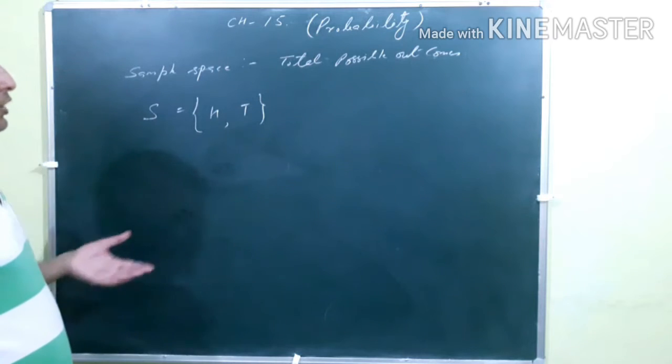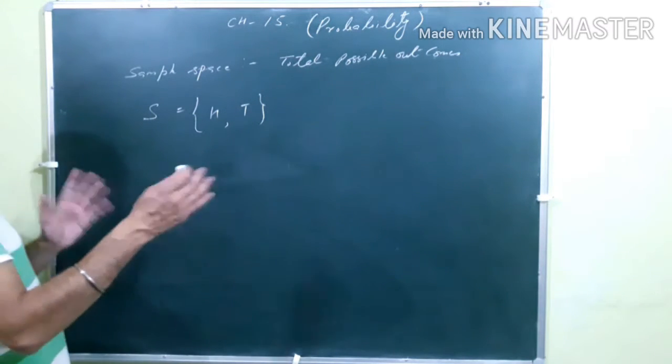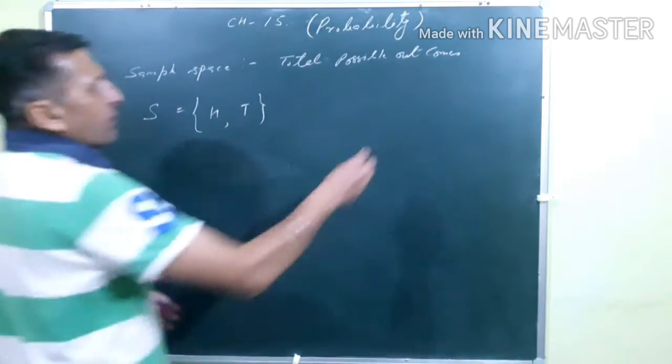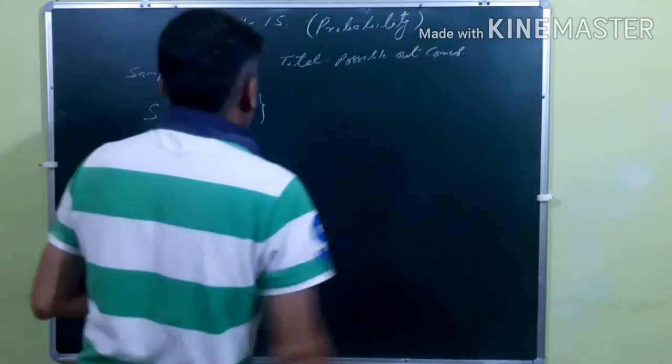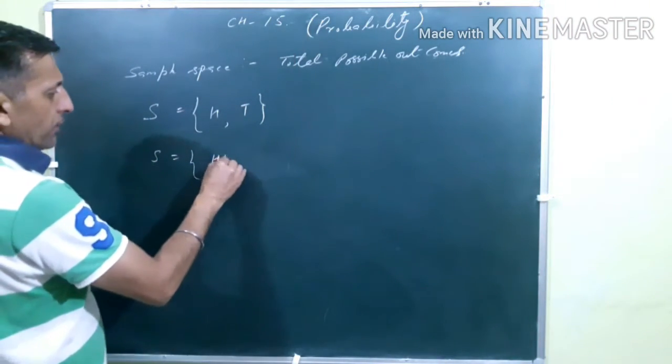When we throw a coin, or a die, or when we are doing some work and we see what the possible outcomes are, that is called your sample space. Suppose we throw a coin two times. What are the possible outcomes?